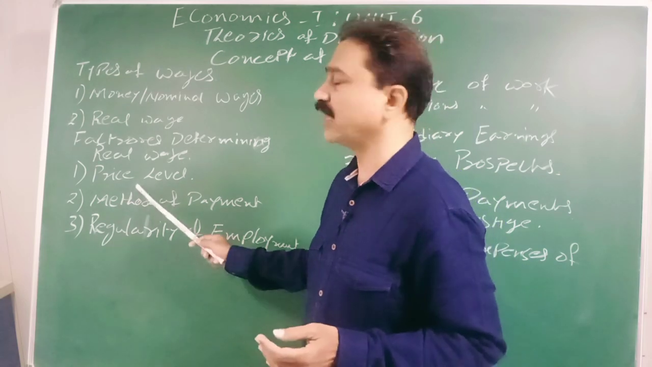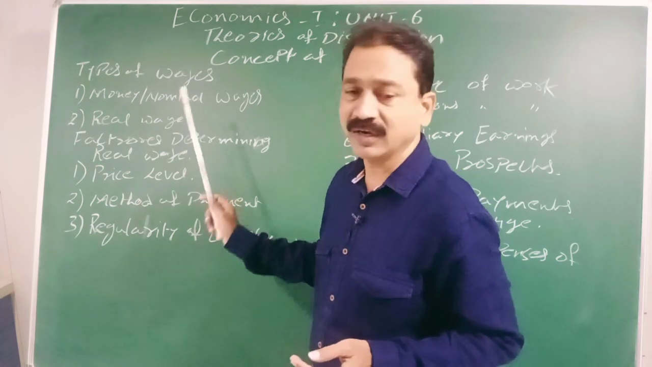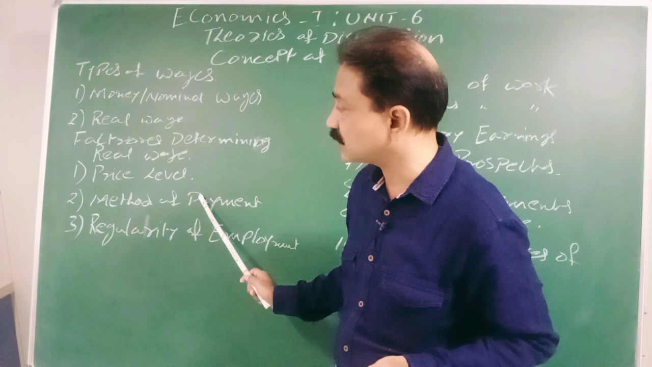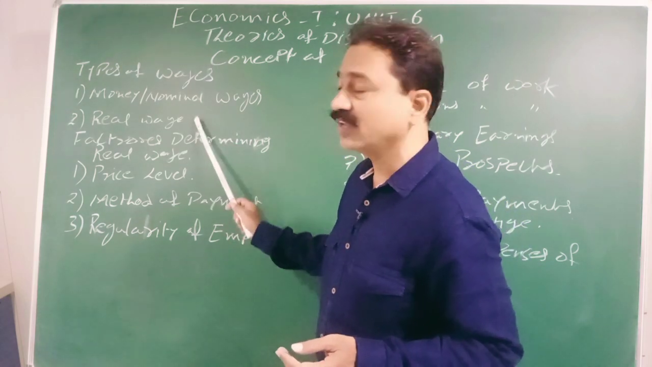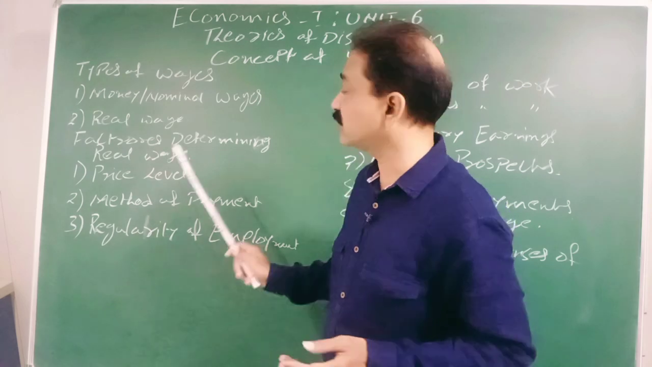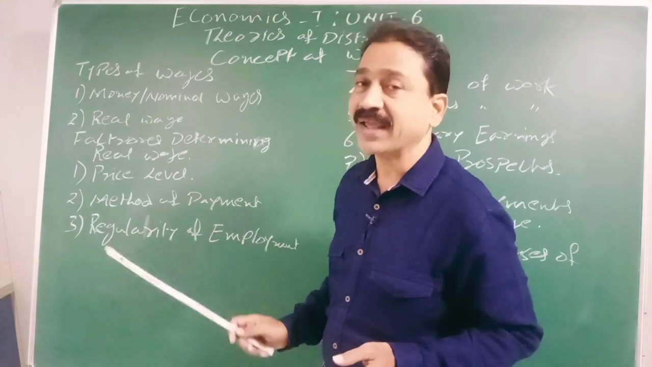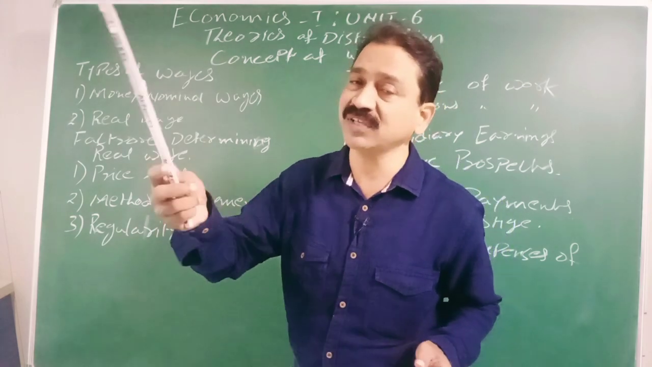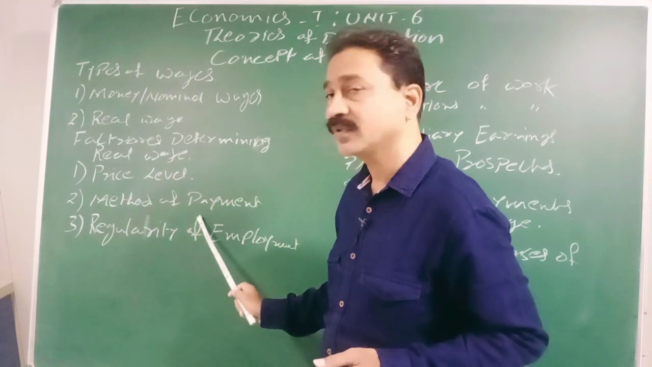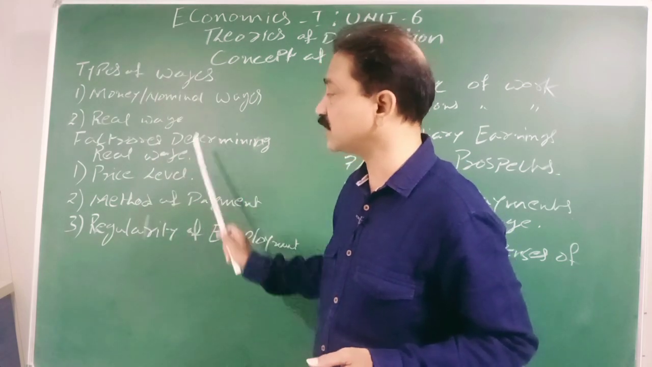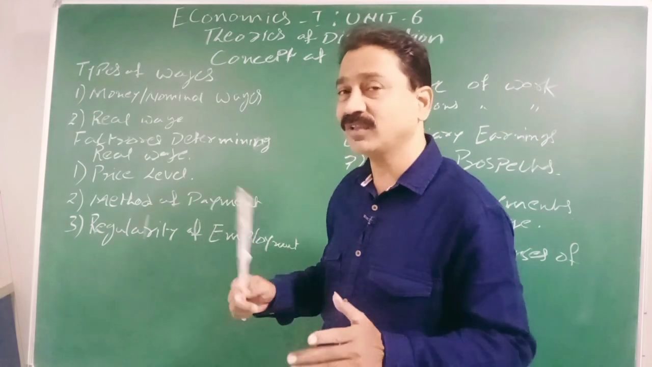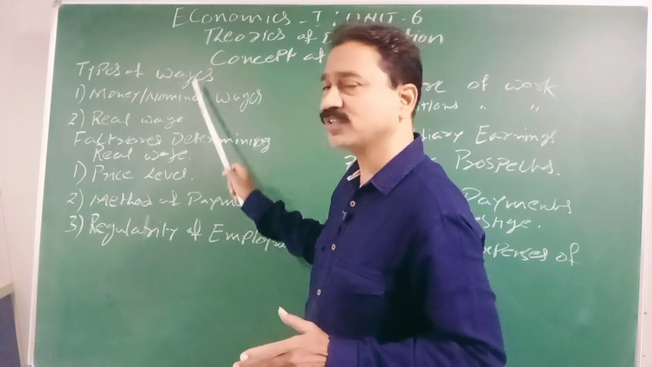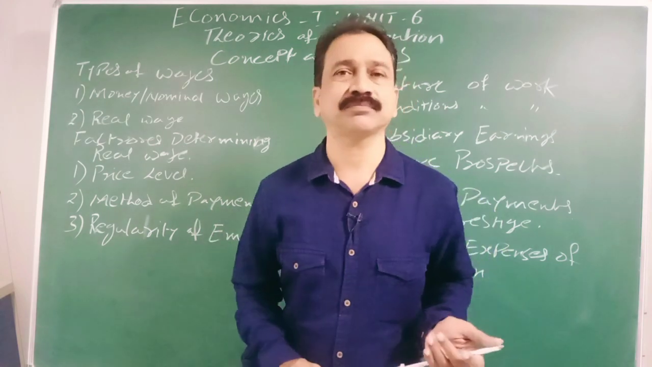So price level always decides the real wage. If price level decreases, real wage increases. If price level increases, real wage decreases. Because according to these price levels, when price level decreases, a consumer's purchasing capacity increases; price level increases, purchasing capacity decreases. Along with the purchasing capacity, real wage increases or real wage decreases.